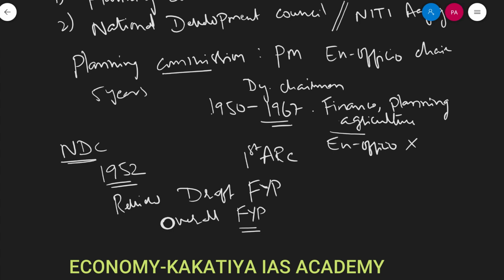So if you take this, NDC consists of Prime Minister as the ex officio chairman. It consisted of all the union cabinet ministers.